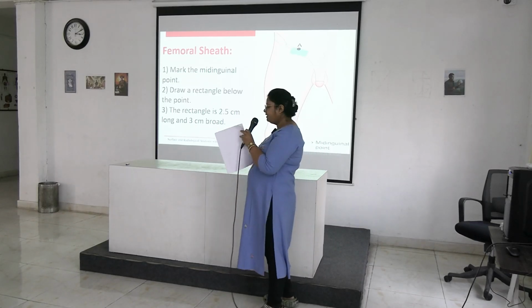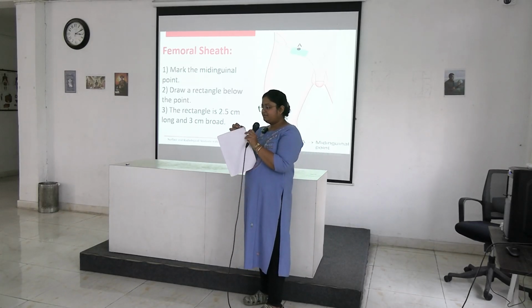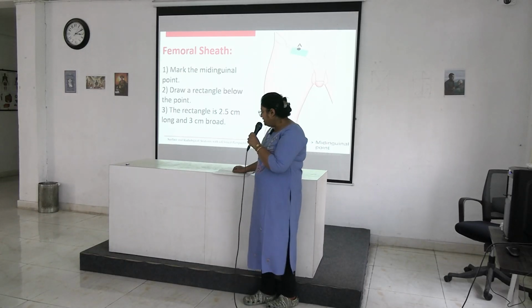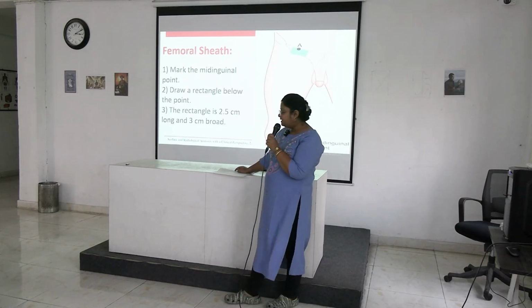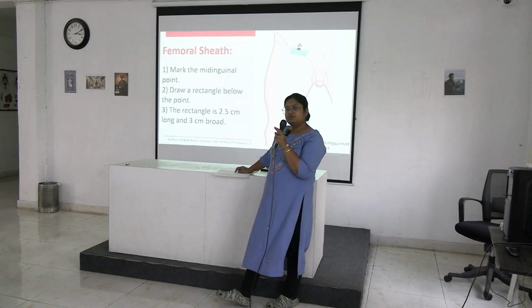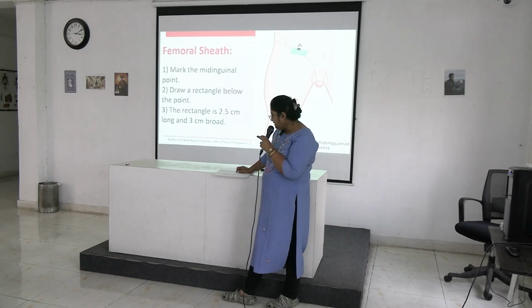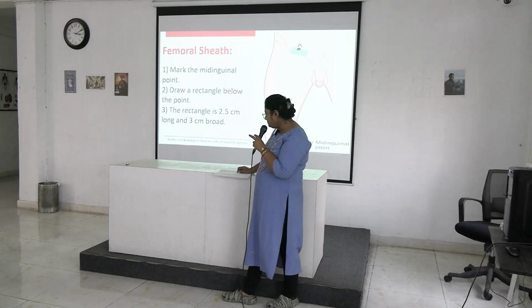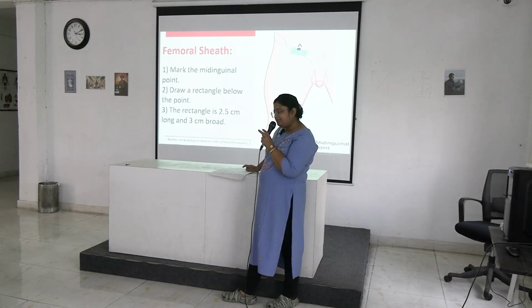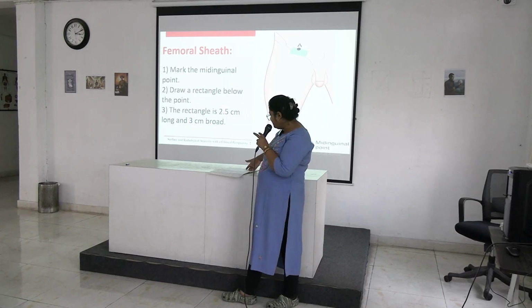Okay, for important points: adductor tubercle, tip of medial malleolus, tip of lateral malleolus, tuberosity of the navicular in the foot. You can palpate it. These are sustentaculum tali. These are also given: anterior superior iliac spine, tubercle of iliac crest, tibial tubercle or tibial tuberosity, head of fibula.